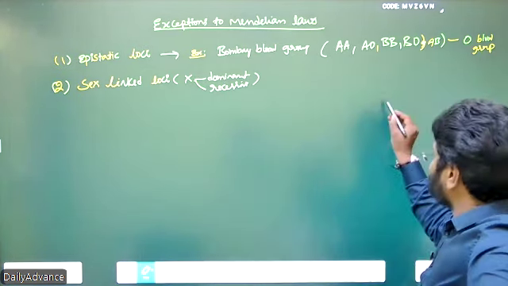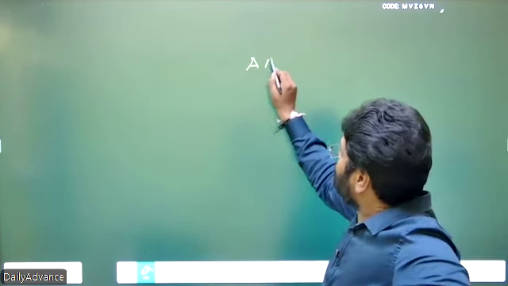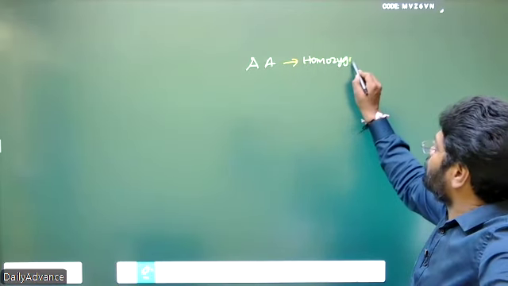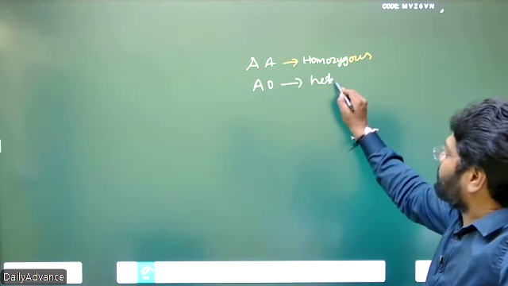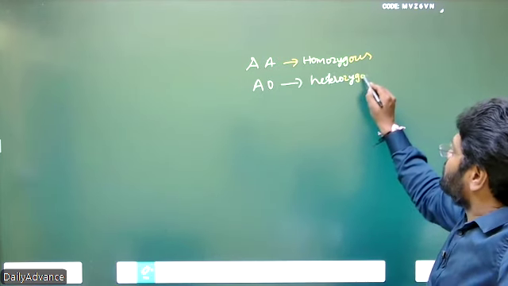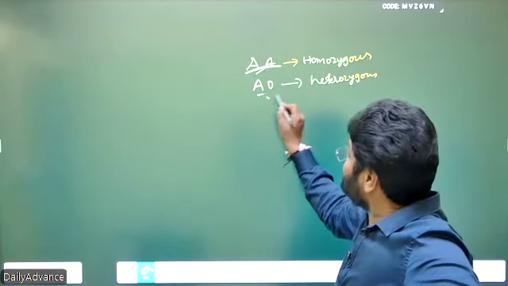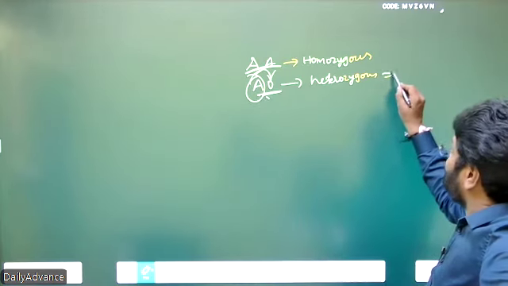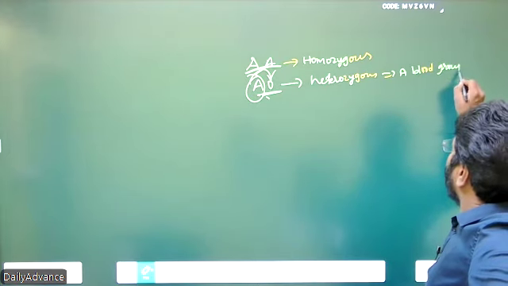In blood group, AO is A and O heterozygous, and A and A is homozygous. In heterozygous AO, A is stronger and dominating over the O, and the output is A blood group.